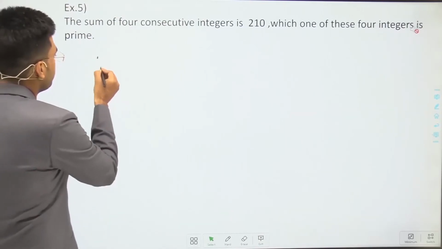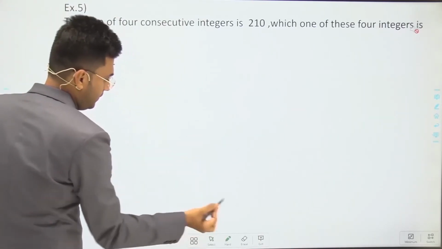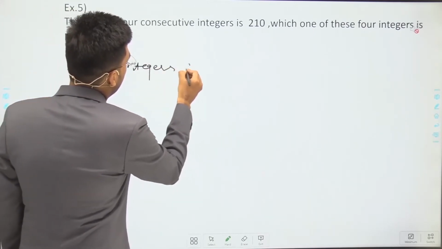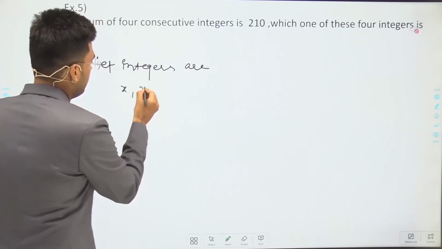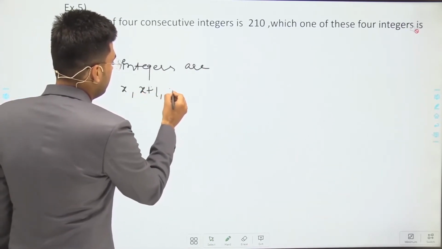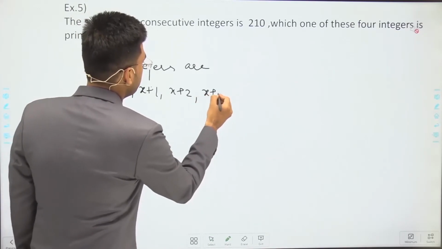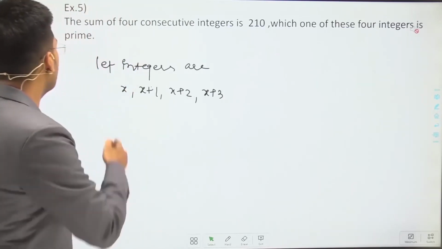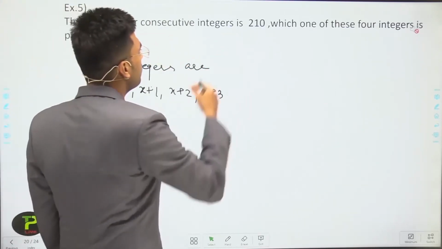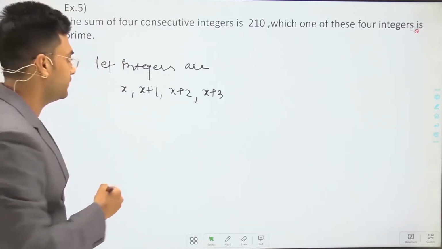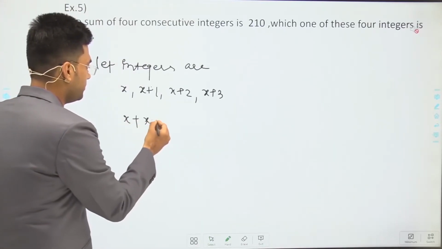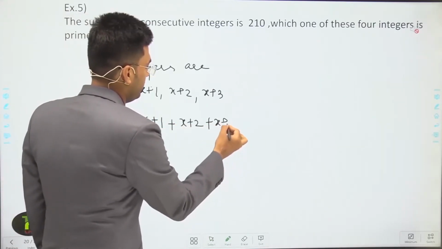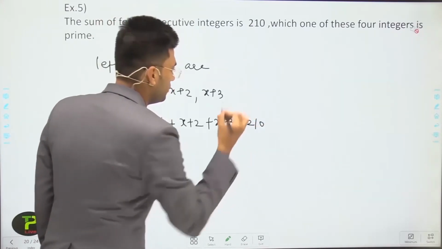So let the integers be x, x plus 1, x plus 2, x plus 3. These are the 4 consecutive integers that we have assumed. Now according to the question, the sum of these 4 consecutive integers is 210. That means x plus x plus 1, x plus 2, x plus 3 is equal to 210.